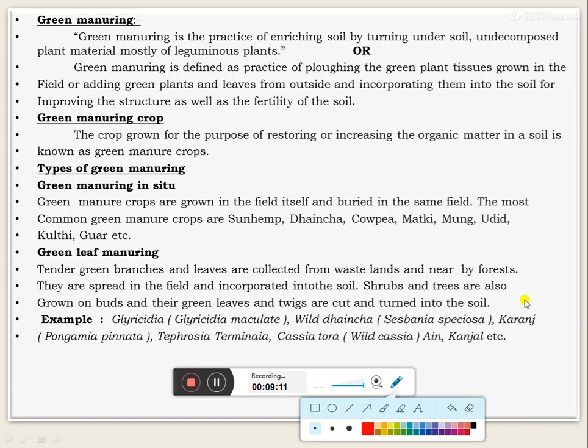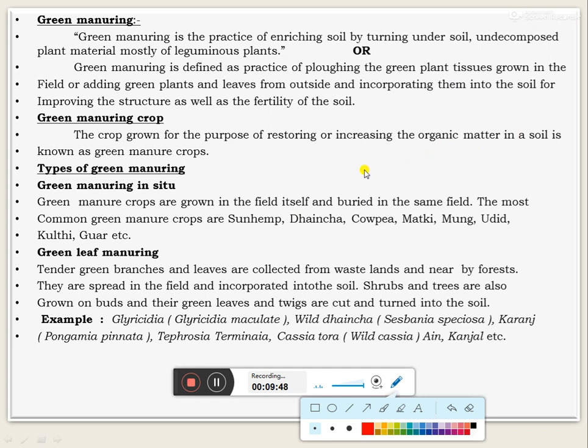Green manuring is the practice of enriching soil by turning under undecomposed green plant material, mostly from leguminous plants. It involves plowing green plant tissues grown in the field, or adding green plants or leaves from outside and incorporating them into the soil, to improve the structure as well as the fertility of the soil. The crops grown for the purpose of restoring or increasing the organic matter content in the soil are known as green manure crops.